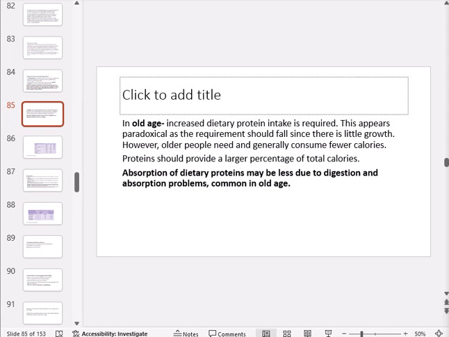Furthermore, absorption of dietary proteins may be less due to digestion and absorption problems, which are common in old age. So to balance up that loss of efficiency in the digestion and absorption of protein, a high intake is required.